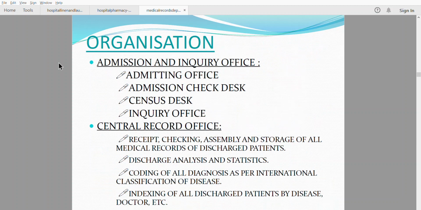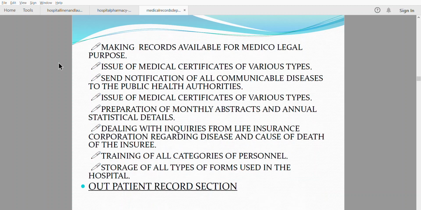Organization: administration and inquiry office, admitting office, admission check desk, census desk, inquiry office. Central record office: receipt, checking, assembly and storage of all the medical records of the discharged patients. Discharge analysis and statistics are also provided. Coding of all the diagnoses as per the International Classification of Diseases is used. Indexing of all discharged patients by disease, doctor, etc. Making records available for medico-legal purposes.